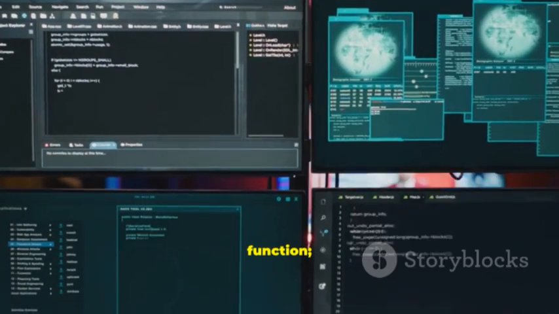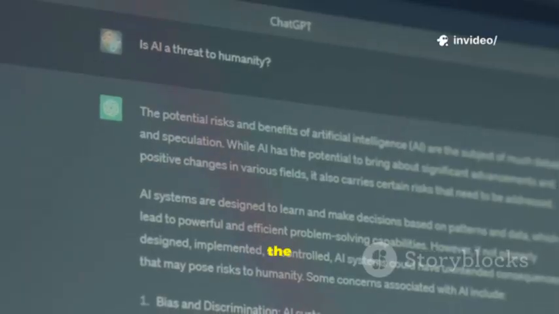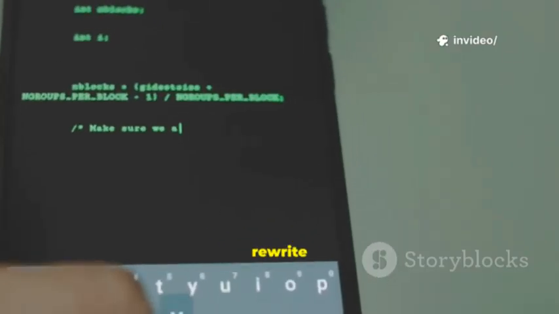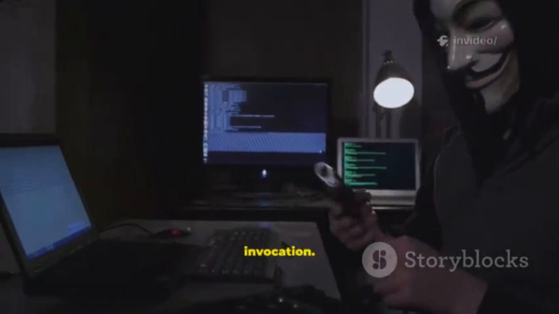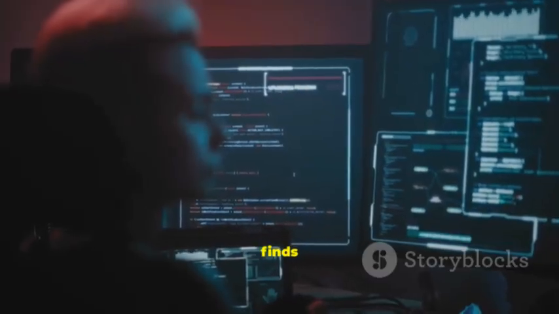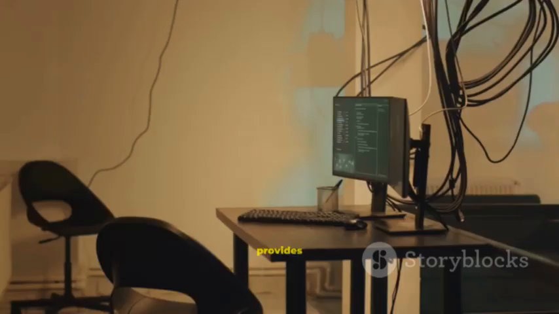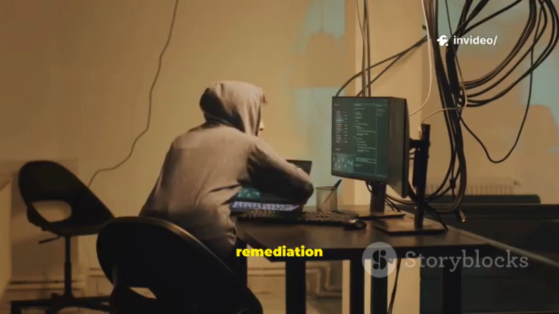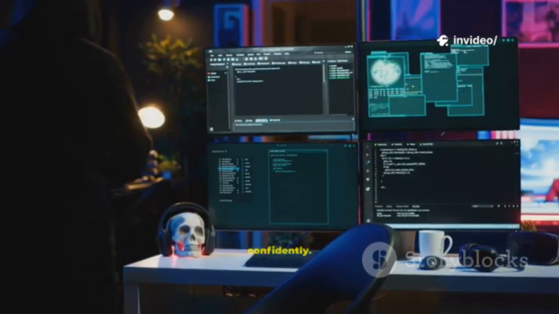Isolate a small function. Sanitize proprietary names. Ask for a simple explanation of the risk. Request a secure rewrite with rationale. Get safer alternatives that avoid shell invocation. DeepSeek finds every instance, no matter how buried. ChatGPT provides deep analysis and remediation paths. Understand root cause, implement fixes confidently. One analyst gains machine speed with human judgment.